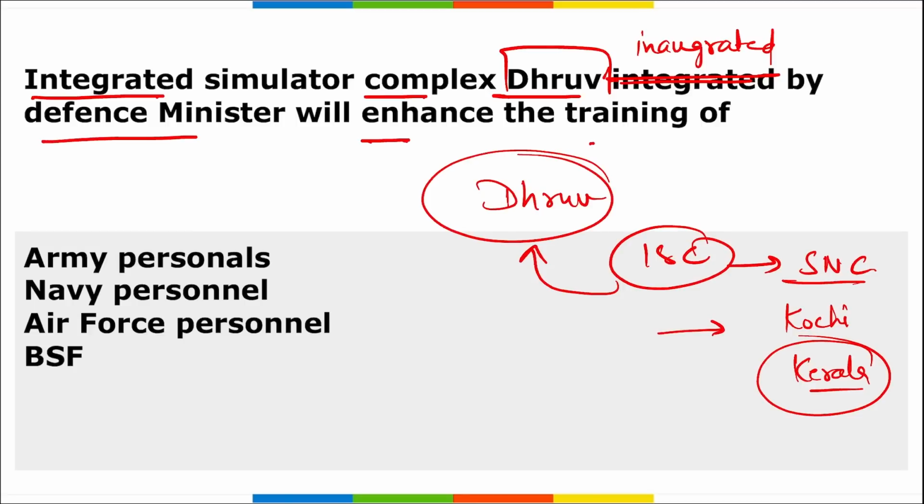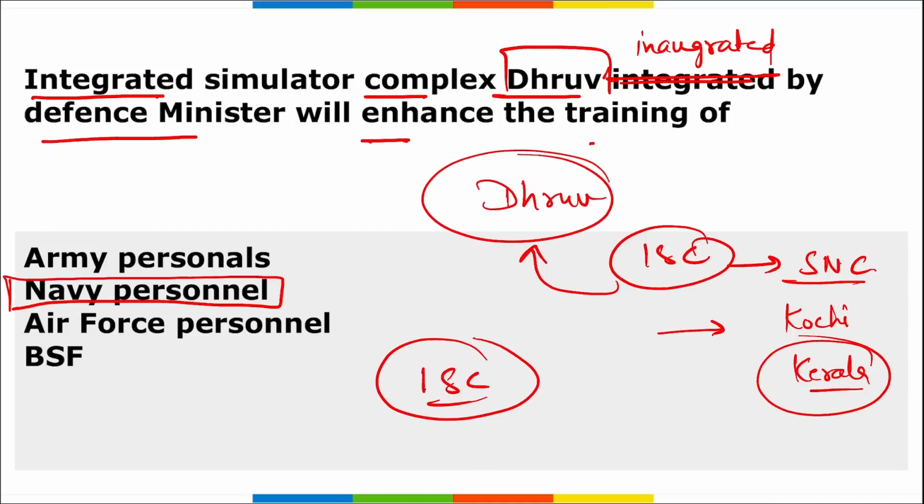Now the next question is, this particular Dhruv integrated simulator complex will be enhancing the training of which force's personnel? It will be of Indian Navy personnel, right? It will help them enhance their practice and training. This particular ISC, your integrated simulator complex, will provide modern and advanced indigenously built simulators, and they will help us improve the practical training by providing real-time experiences on navigation, fleet operations and other naval tactics.